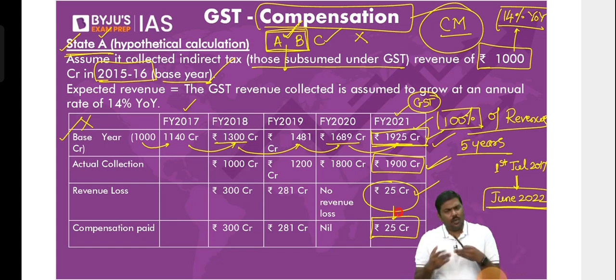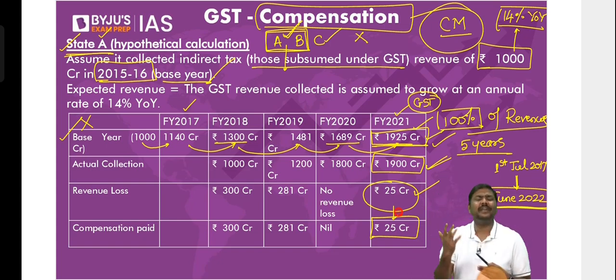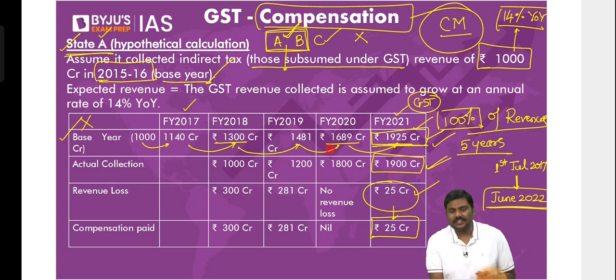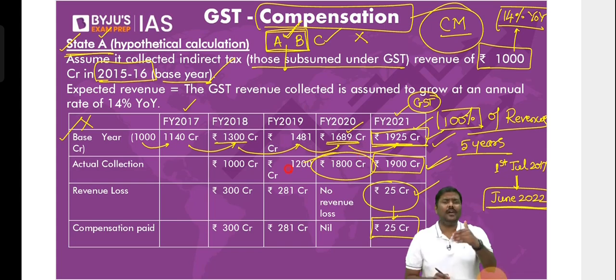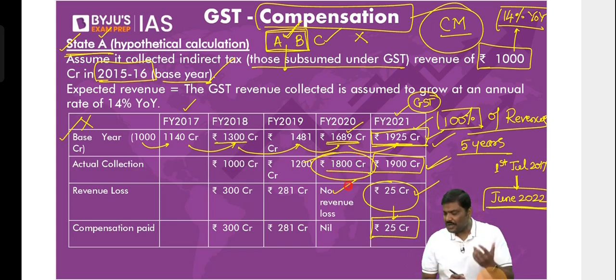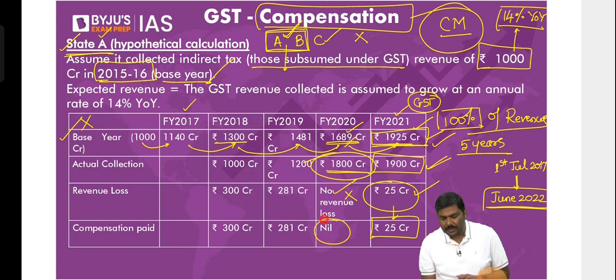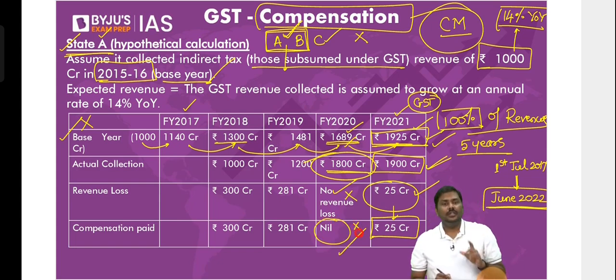Now, some of you will say, sir, what if the amount of revenue collected is more than the expected revenue collection? I've given that example also. For financial year 20, imagine as per the calculation it is 1689 crore and you have ended up collecting 1800 crore rupees. Now, is there a revenue loss here? You are expected to collect 1689, but you collected 1800 crore rupees. No, there is no revenue loss. Hence, the Government of India will not provide any compensation to you. So this is how the calculation was done.